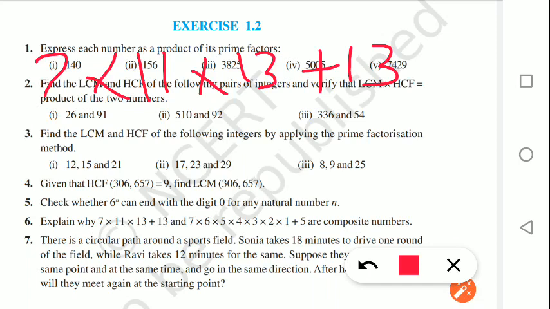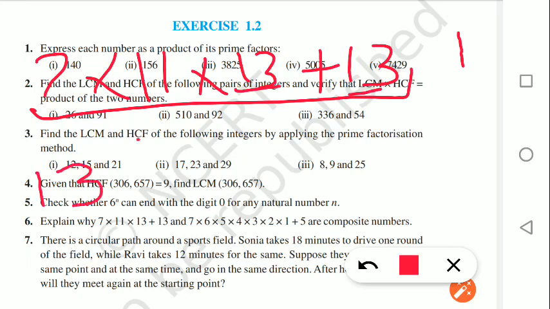So we just have to show that the given number 7 into 11 into 13 plus 13 is having more than two factors. Already we know that 1 is a factor of everyone, so one of the factors is 1. Let us find out other factors of it also. Here 13 and 13 is common, so 13 we can take out common.